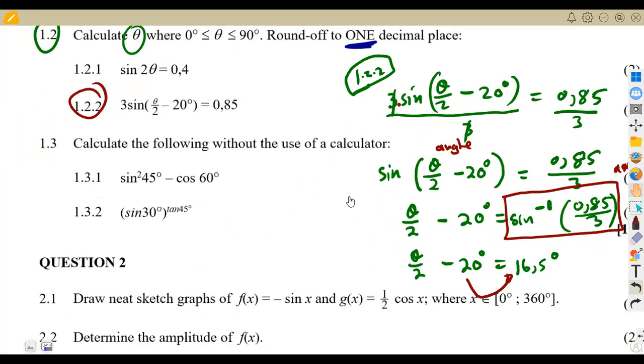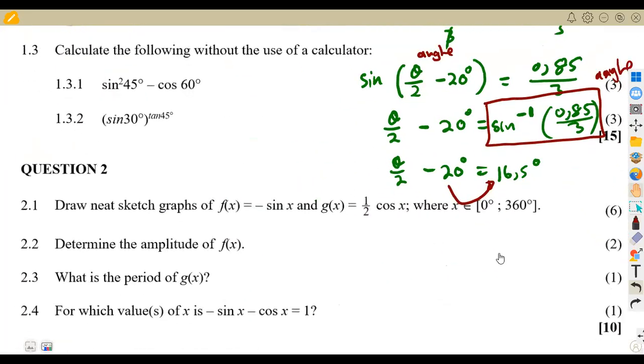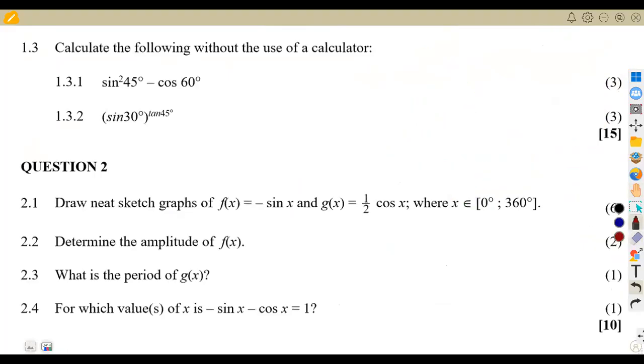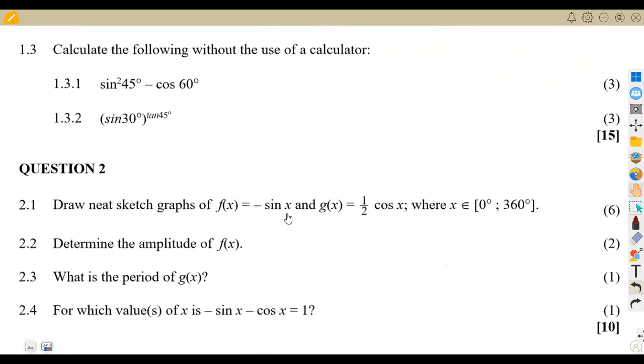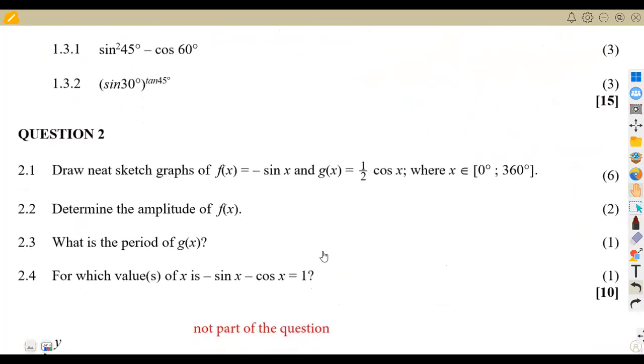1.22 in this case. Let us check 1.3, where we are given again a trig, but this time you are told not to use a calculator. All right, calculate the following without the use of a calculator. So what are we going to do? We are back now to our special angles.